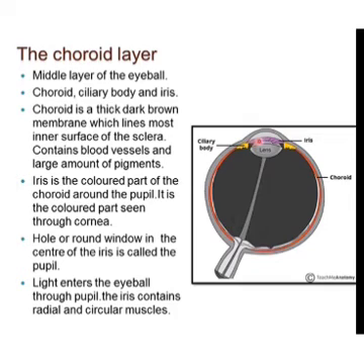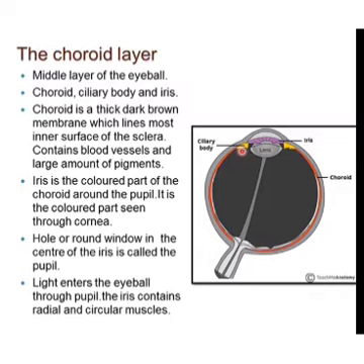Now here you can see the iris. The iris is the colored part of the choroid around the pupil, and you can see it through the cornea. We can see the iris of a person, either blue or brown in color. There is a round window at the center of the iris. Look at my pointer. This central hole is called the pupil. The light enters the eyeball directly through the pupil, and the iris contains radial and circular muscles.